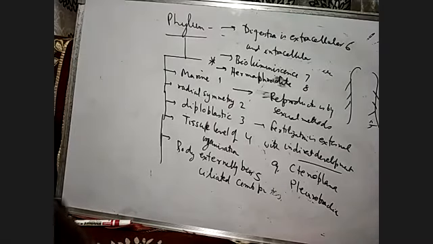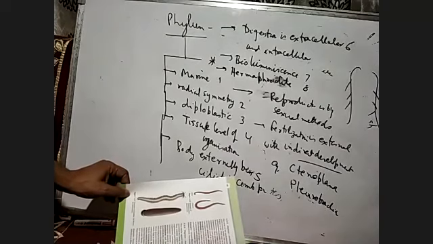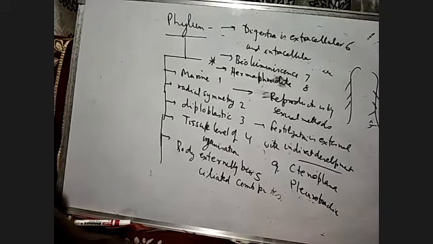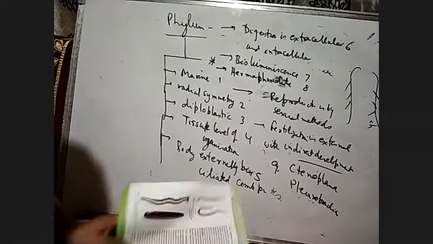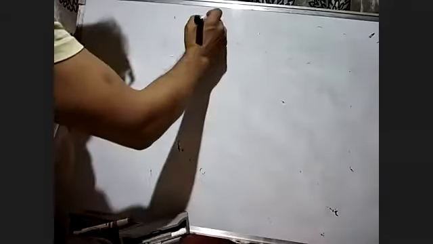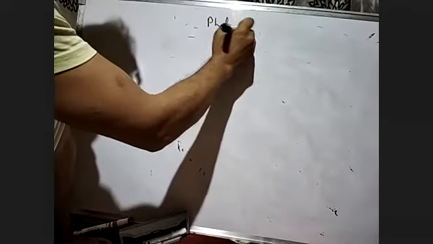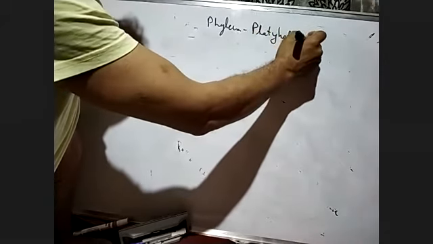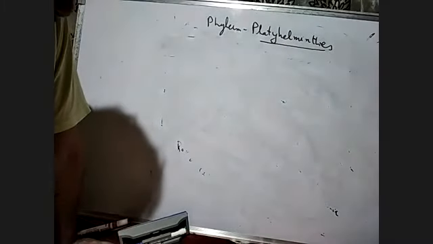Then after that, we have two phyla of animals. They are mostly parasites. One is Platyhelminthes and one is Aschelminthes. The next phylum will be Platyhelminthes. Platyhelminthes are parasites.